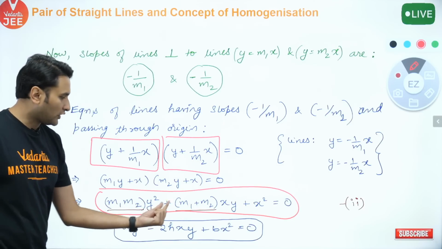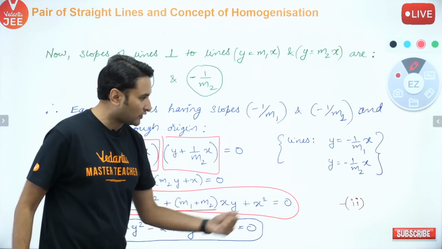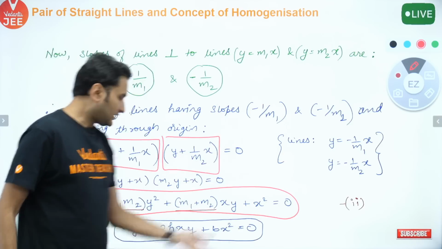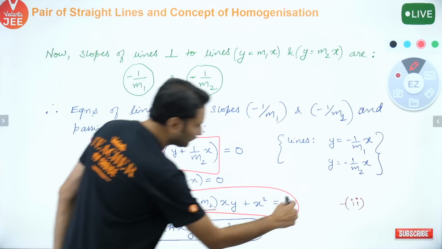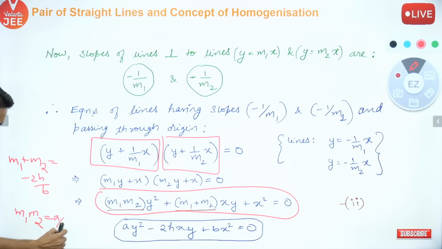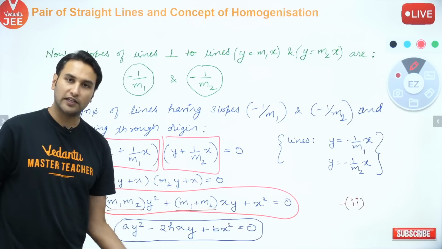m1 m2 y square plus (m1 plus m2) xy plus x square equal to 0. But I know from the earlier case that m1 plus m2 is minus 2h by b, and m1 into m2 is a by b. Can I put the values here? You will get this equation, hence proved.